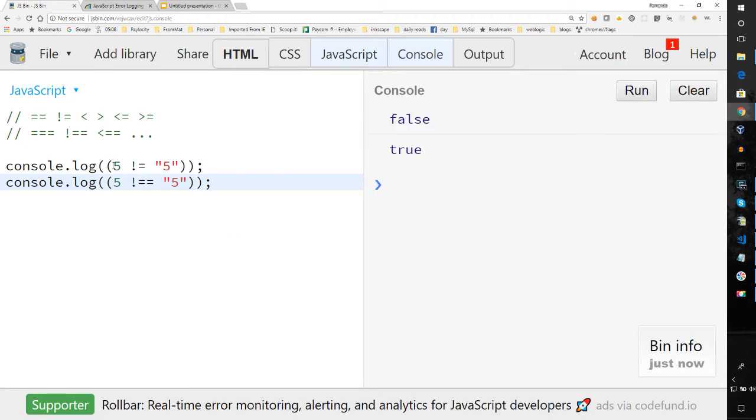You notice that this not equal is false because they're actually equal, but in this case they're true, right? Because this is not equal to this, that means this is a true statement. And it would work the same way with all these other ones. So I don't think we need to go into that, but just know that you have additional operators, and that's due to coercion. The preferred method in JavaScript when you're comparing types is to use this approach.